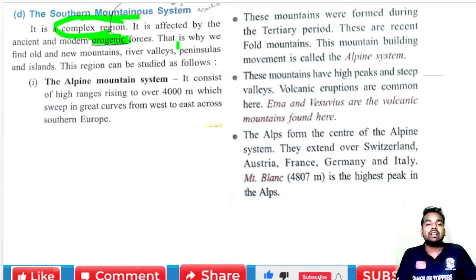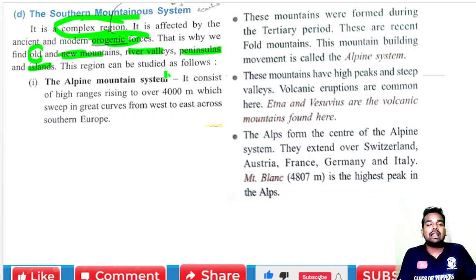So it is affected by the ancient and the modern orogenic forces, and that's why we find many old and new mountains. New means young mountains, river valleys, peninsulas, and islands. Why? Because of orogenic forces. And these regions can be studied as follows.